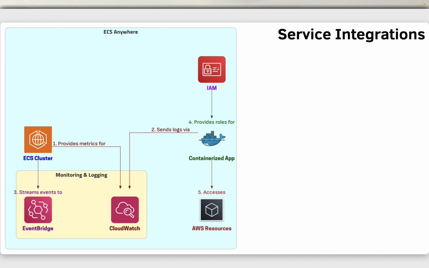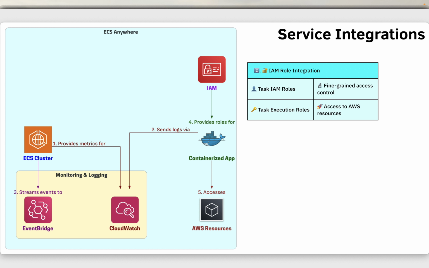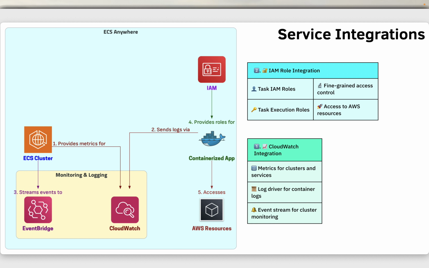Okay, next is service integrations. ECS Anywhere integrates with CloudWatch to provide comprehensive monitoring capabilities, including metrics for clusters and services, a log driver for container logs, and an event stream for monitoring cluster events. ECS Anywhere supports fine-grained access control to AWS resources through the use of task IAM roles and task execution roles, enabling secure and controlled access for containerized applications.